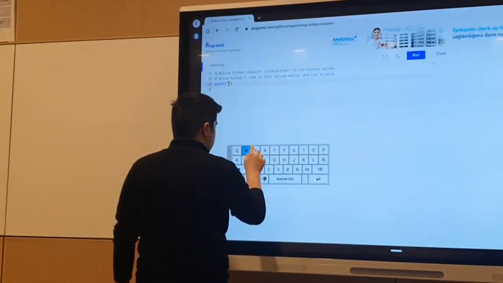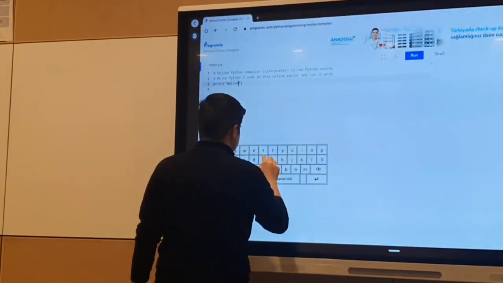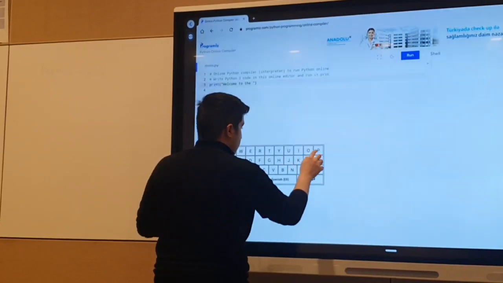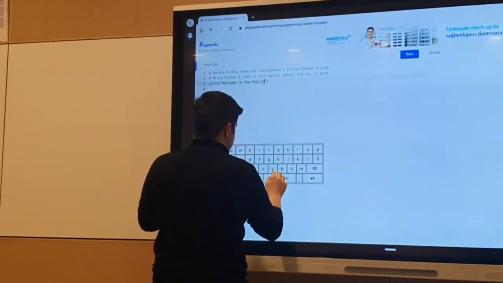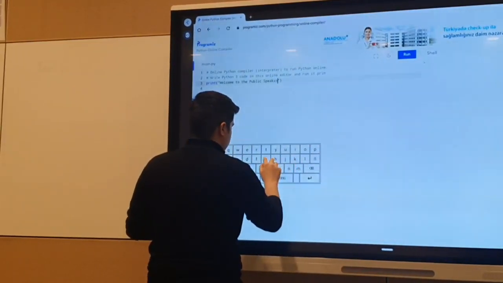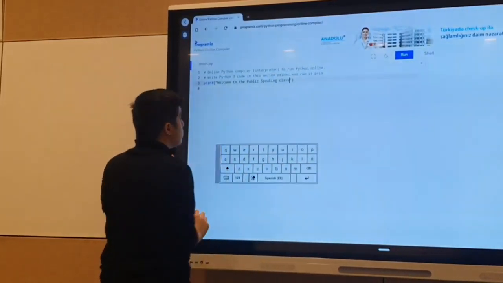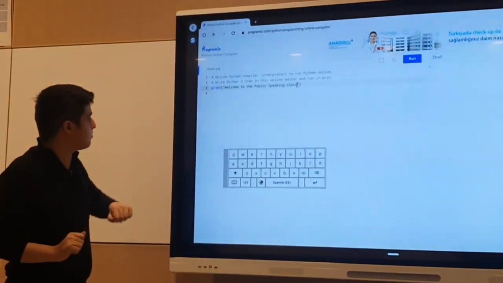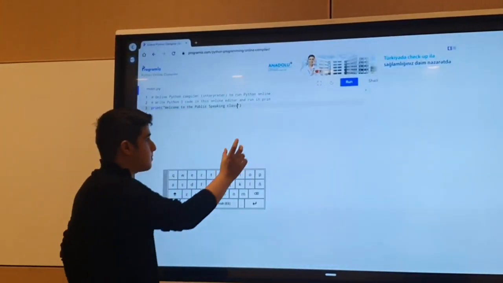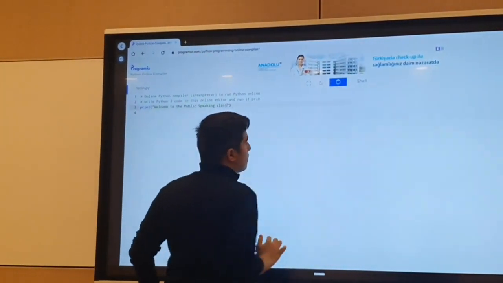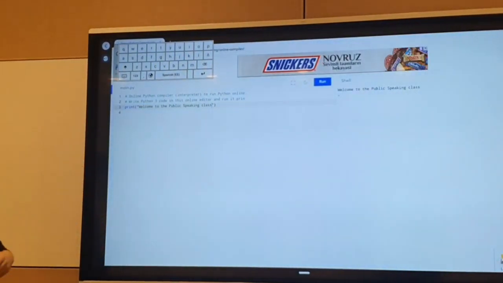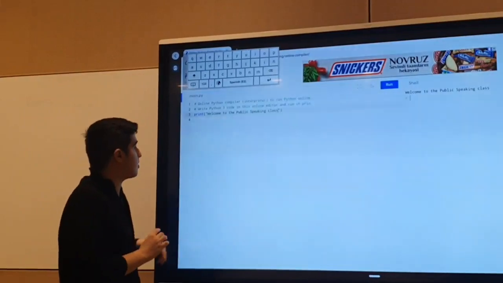Our code is: welcome to the public speaking class with me. So we have our function print and it will display welcome to the public speaking class. In order to run our code, there is a special blue button here, run, and if we run our code, it will display welcome to the public speaking class. So congratulations, it is our first project in the Python programming language.